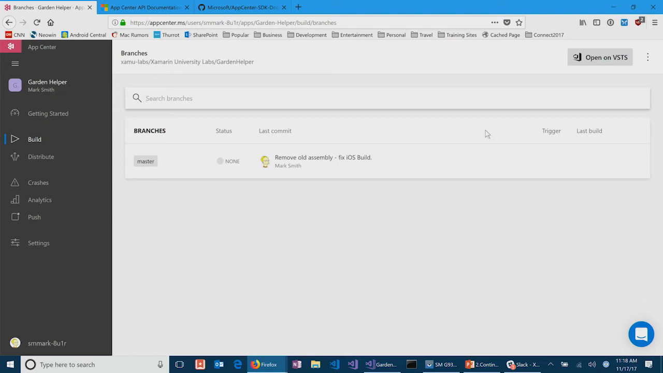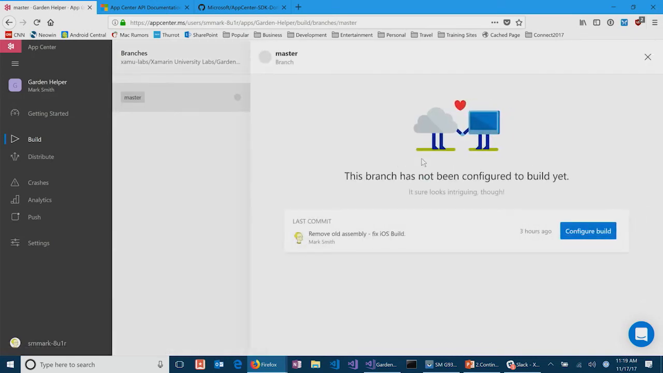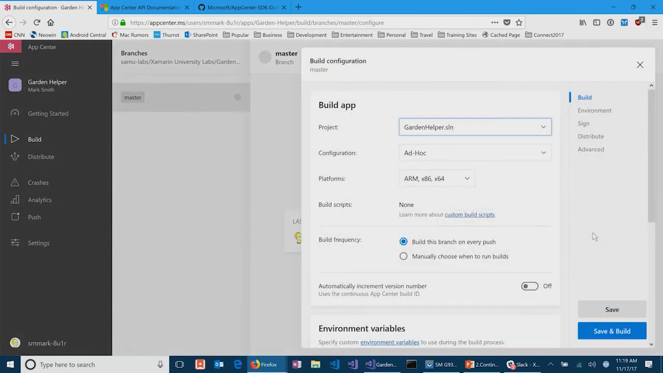Really fantastic. And you can also jump over to your VSTS repository with the button. I can, yeah. There's an open on VSTS, and then I can also come up here and disconnect it if I really want to. So notice that we haven't built anything yet. This is my master branch. I'm going to come here and say configure the build.